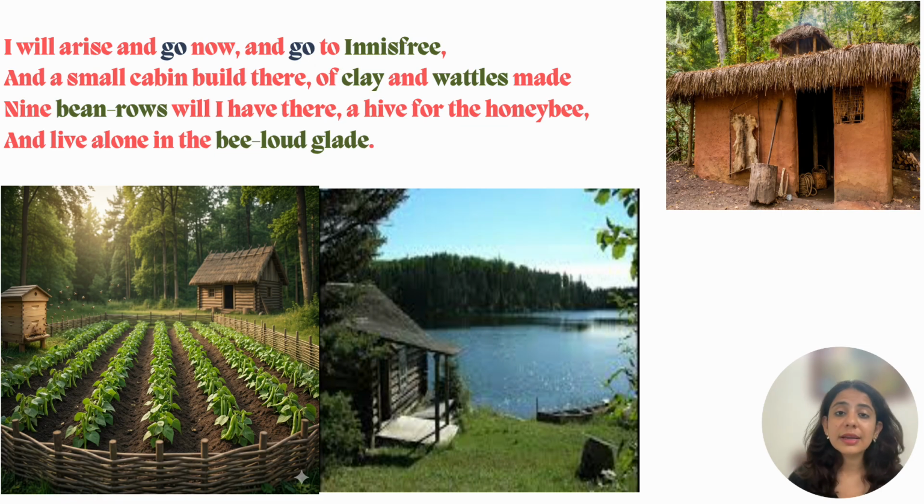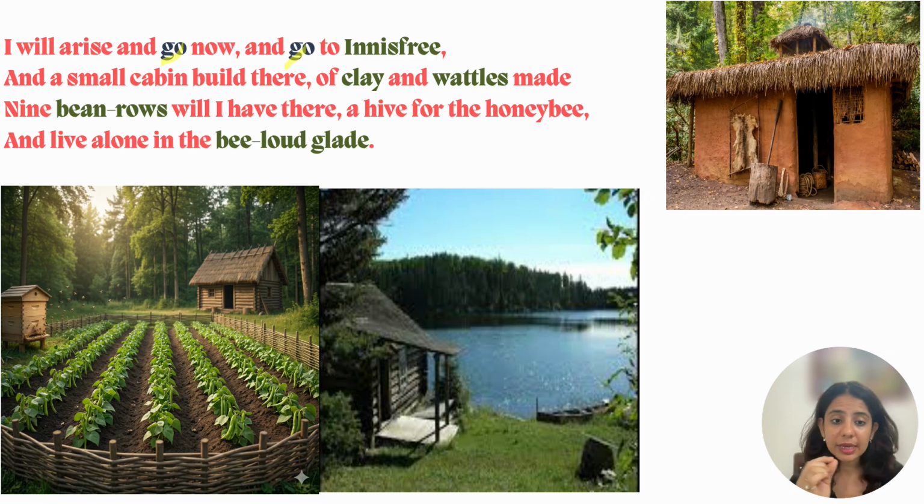Now let us understand the first stanza of the poem. It says, I will arise and go now and go to Innisfree. Can you see the word go, which has been used twice in this line? Why is it repeated? Yeats has made the choice to provide special emphasis on the importance of the poet's action. The poet is very much determined that he must and he will go to Innisfree. Right?